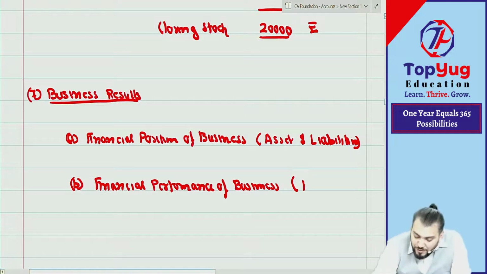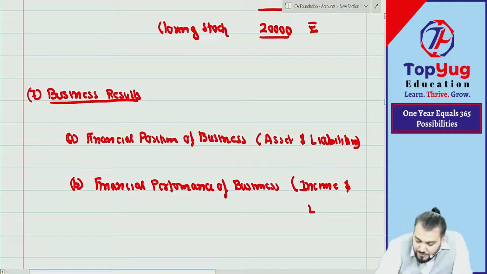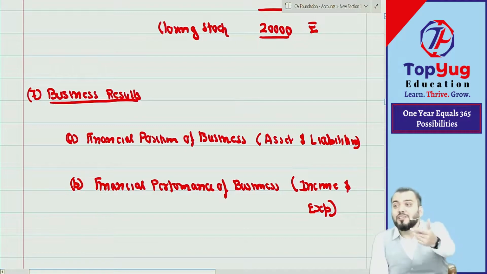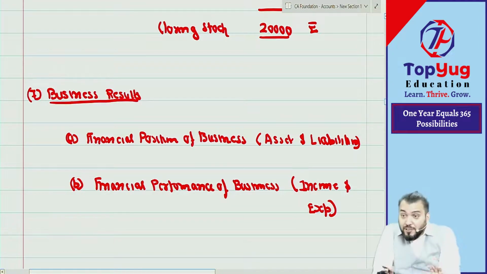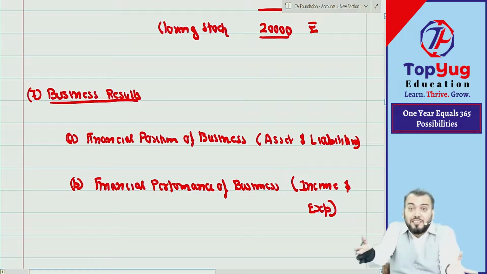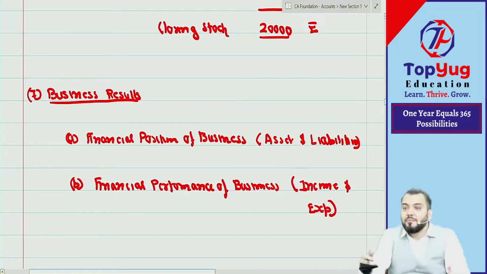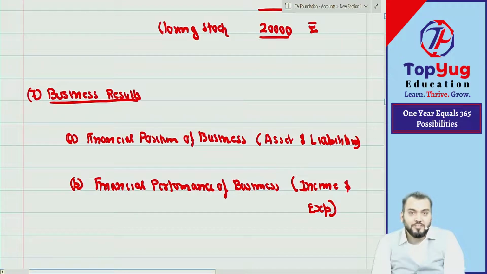So basically, we try to communicate asset, liability, income and expense. This information is given to the user of financial statements. Understood? So I hope you have understood business result.